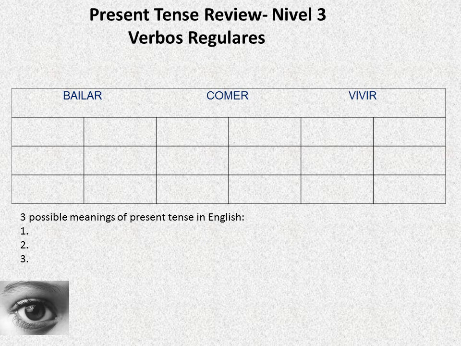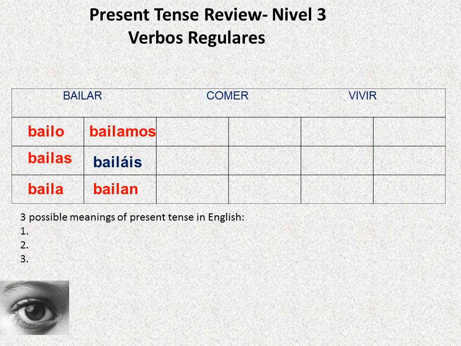Okay, now we have the present tense regular verbs, and on the top of your sheet you should have verbs that look exactly like this. Bueno, primero, first is an AR verb. All AR verbs, what you do is just drop the endings and put something else. So, we start with the verb bailar, which is to dance. The yo form is yo bailo. I drop the AR and put the O, yo bailo.